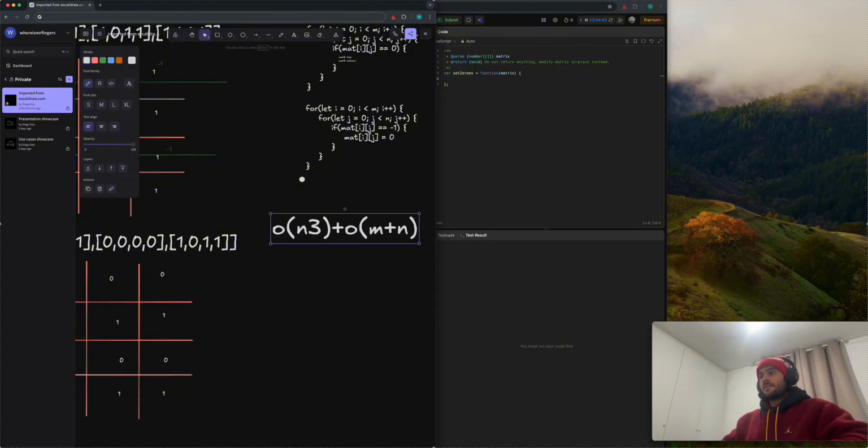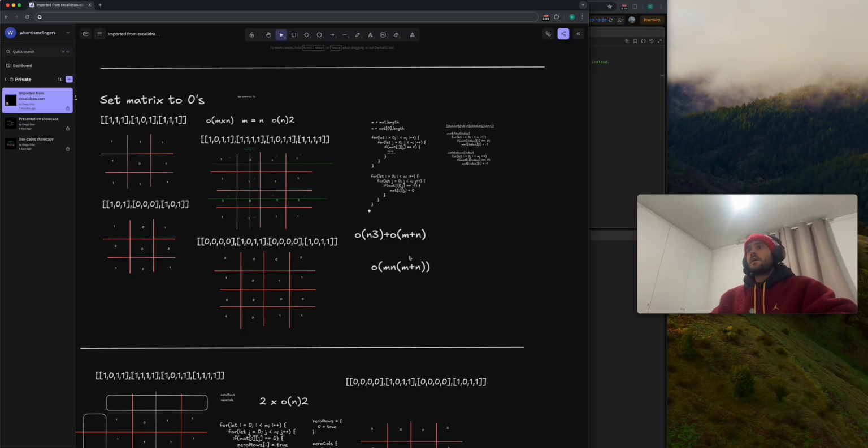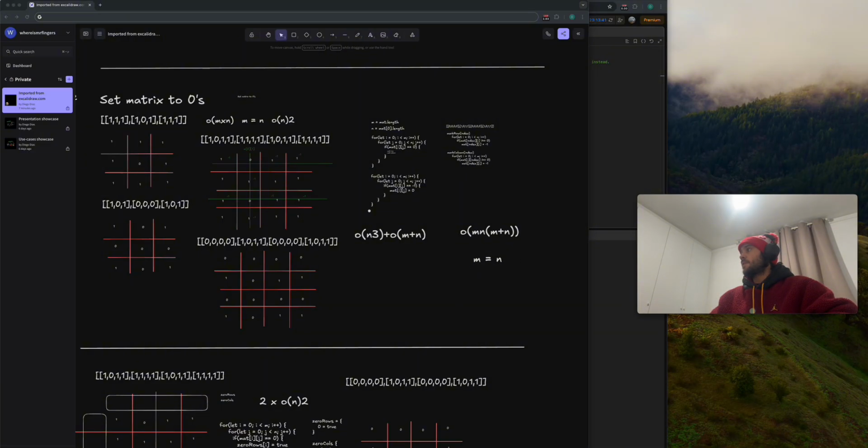Let me check it. It is basically this, so I wasn't completely wrong, but the right way to type this is something like, because M×N, M plus N basically, so that's the way we type it. So in case M is equal to N, we have N squared, and then basically we would have an N cubed, if I'm not mistaken. Let me see. Yeah, O(M×N plus M plus N). Yes.